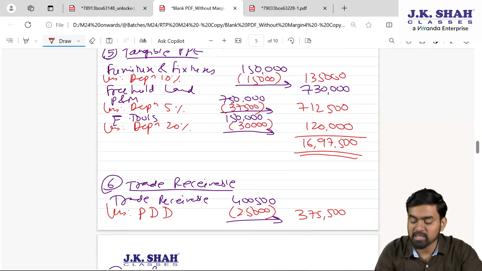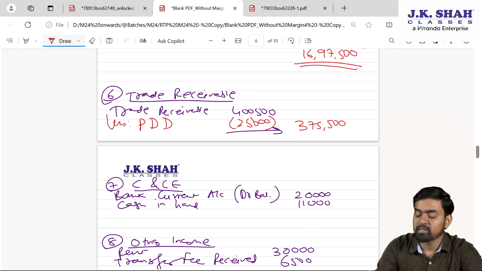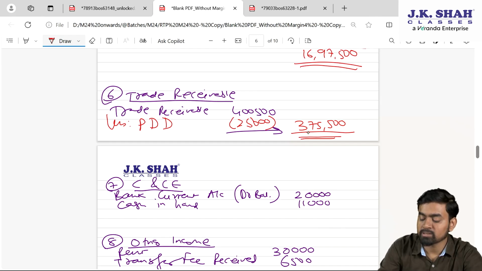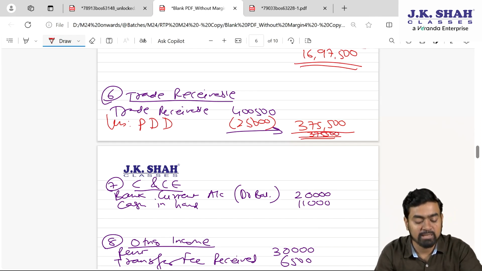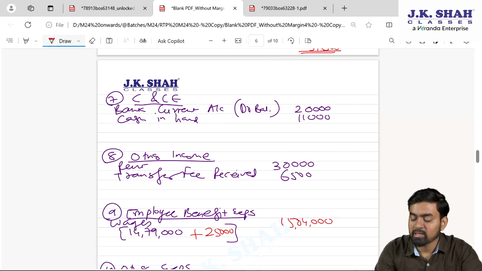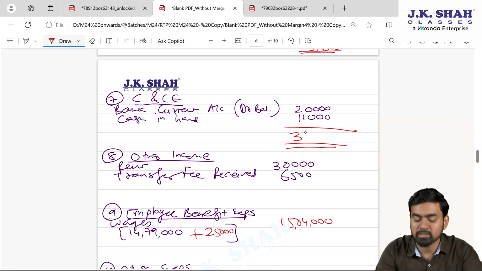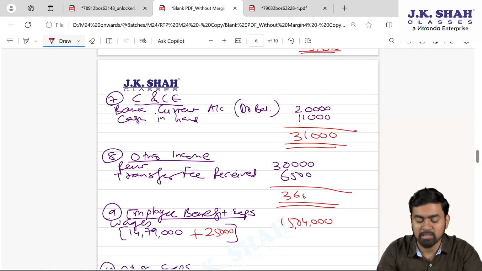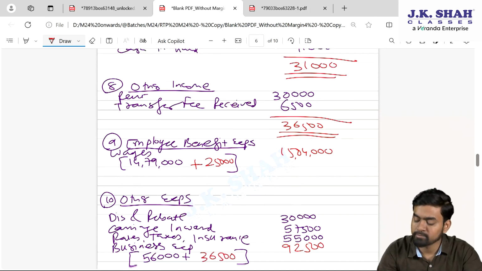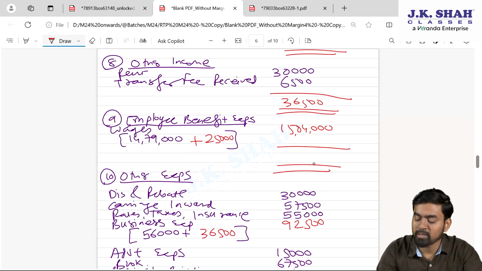Tangible is 16,97,500. Trade receivable amount is 3,75,500. Cash and cash equivalent, my dear students, it's 31,000. This is 36,500. Employee benefit is 15,04,000.